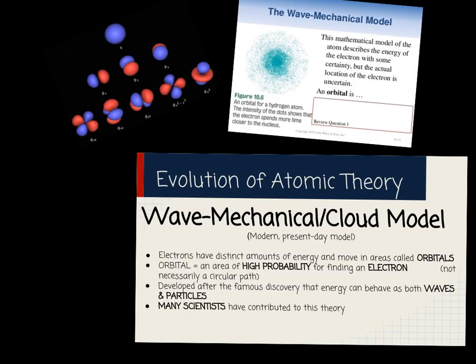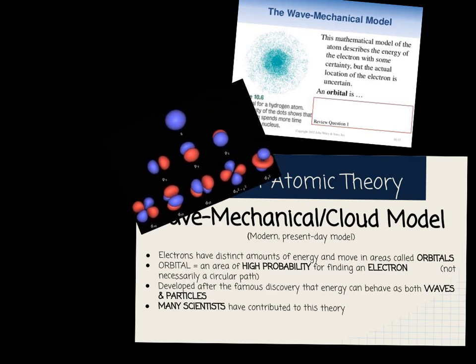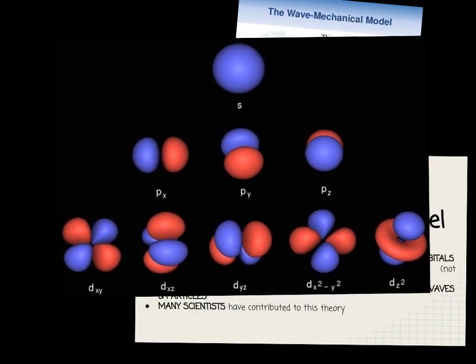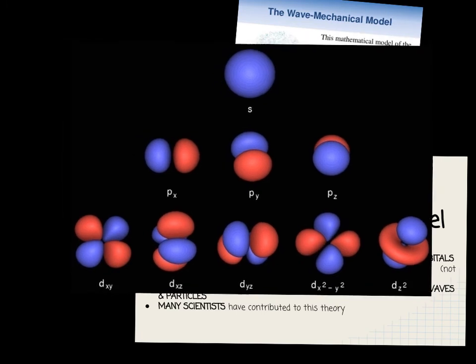Okay, so the last stop on the evolution of the atomic theory is the wave mechanical model, and that's the model that we have today. I have this picture here. In this picture, it's a little bit above what we need to know, but you can see all these lovely little shapes. There's this round shape, and then there's these little, I don't know what you would call them, hourglass shapes, and then you get some more funky shapes down here.